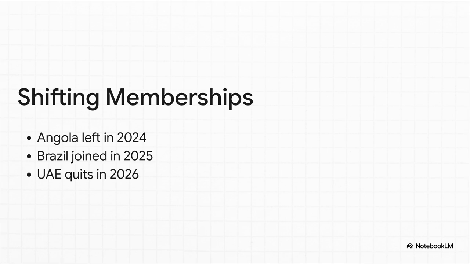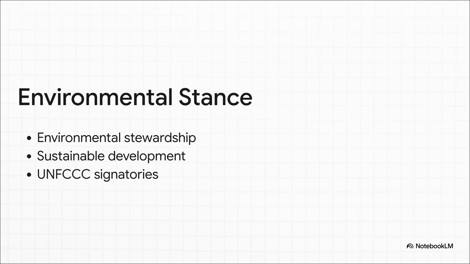It forces OPEC to totally recalibrate its leverage, as member nations constantly weigh their own domestic priorities against the group's collective power. Plus, the organization is actively trying to position itself in the evolving global climate conversation. They're advocating for a balance, supporting sustainable development while maintaining fossil fuel usage. It's a really critical piece of context that all these member countries are signatories to the United Nations Framework Convention on Climate Change, basically walking a very tight tightrope between global environmental targets and the ongoing necessity of the fuel they provide.